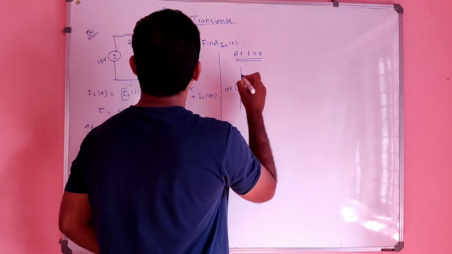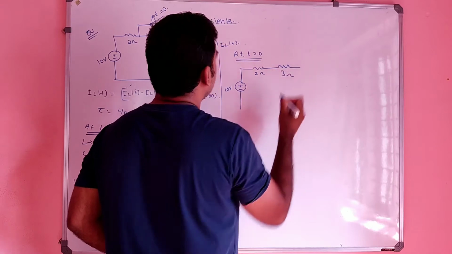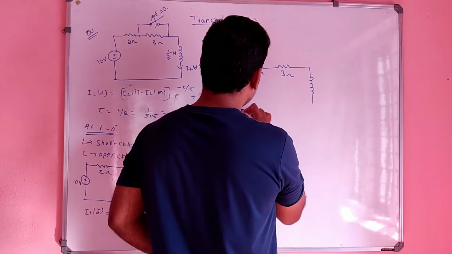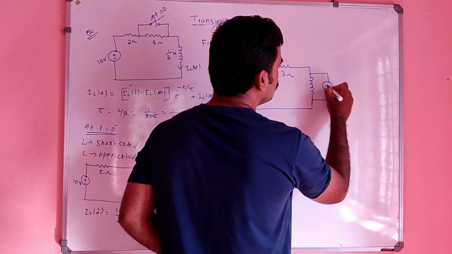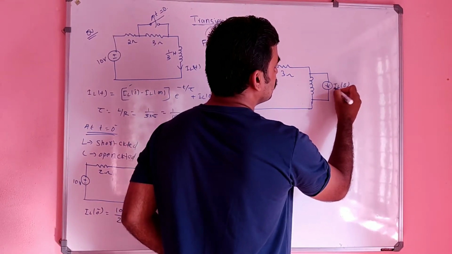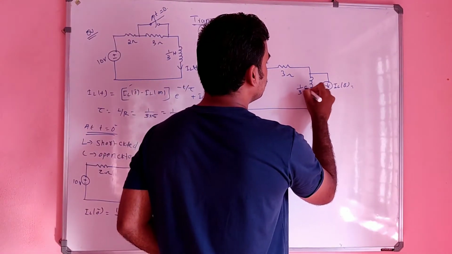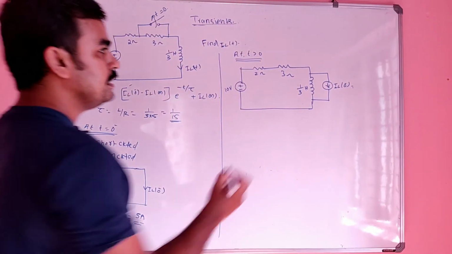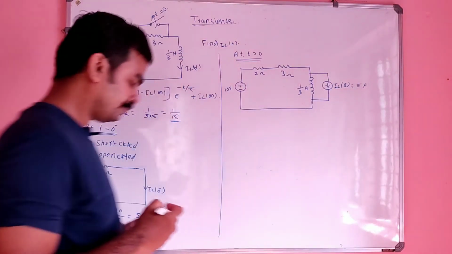The resultant circuit diagram will be, listen carefully, this will be there, right? So 10 volt will be there and this 2 ohm will be there and this 3 ohm also will be there, and the inductor is represented by an inductor plus a current source in parallel. That is nothing but IL of 0 minus, right? This is a representation of inductor, and this is nothing but 1 by 3 Henry. This IL of 0 minus, you have the value, what is that? 5 ampere.